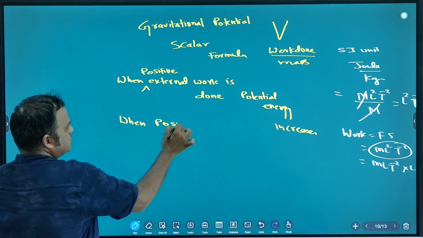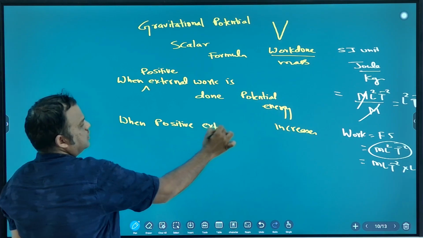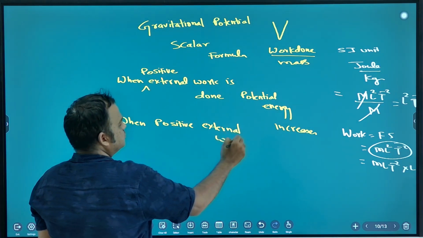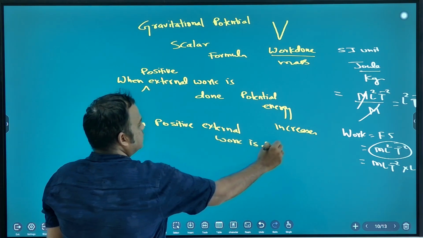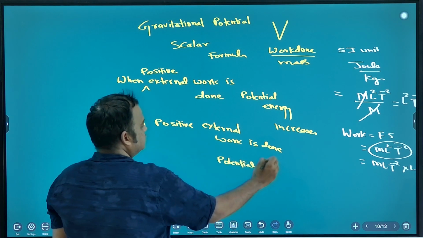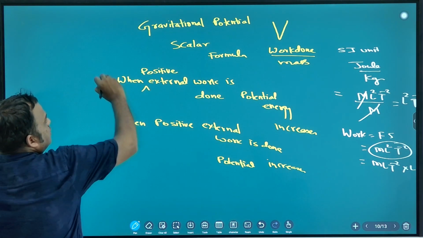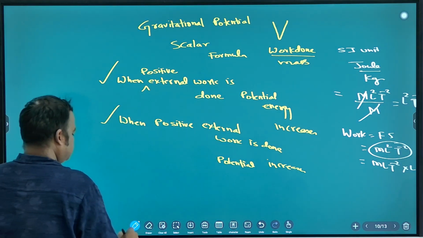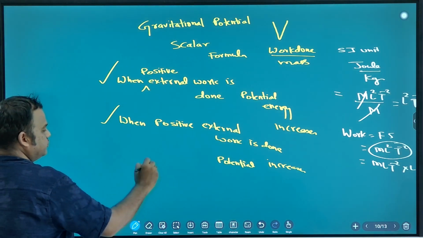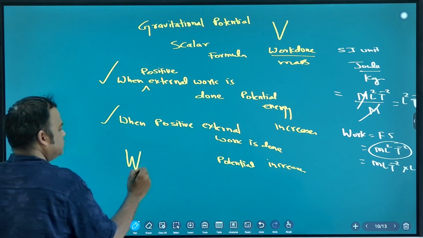You memorize these points, okay? When positive external work is done, potential increases. Now note down the formula.